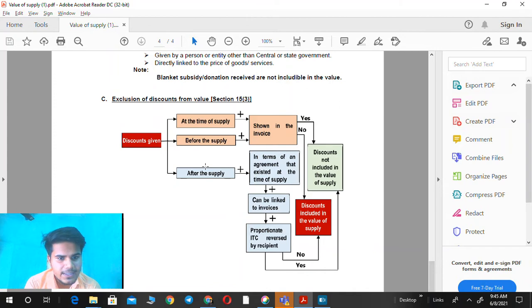Okay, but there may be a case where discounts are given after the supply. Then these discounts are also eligible for deduction from the value of supply if three conditions are fulfilled. The first condition: the discount is in terms of an agreement that exists at the time of supply.